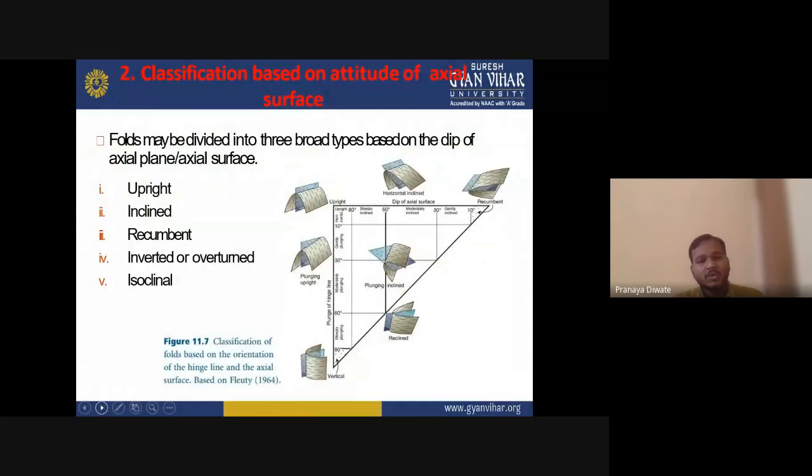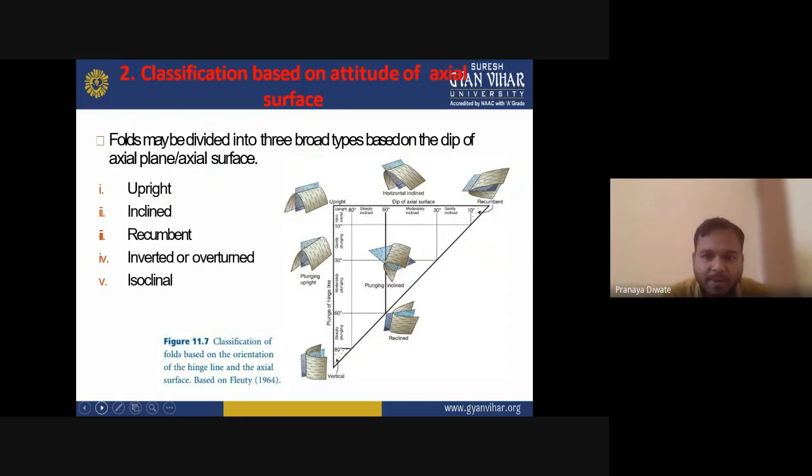Folds may be divided into three broad types based on the dip of the axial surface: upright, inclined, recumbent, inverted, or overturned. This is a different broad aspect on which a fold is classified.